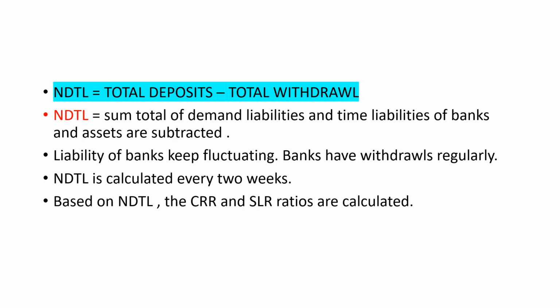So now comes what is the meaning of NDTL. This is the total deposits minus the total withdrawal. Whatever deposits are there with the bank, you subtract the money which is withdrawn. That is called NDTL. First of all, total the demand liabilities and time liabilities of the banks and then subtract the assets. The liability of the banks keep on fluctuating because banks have withdrawals regularly. People keep on coming for asking for money.